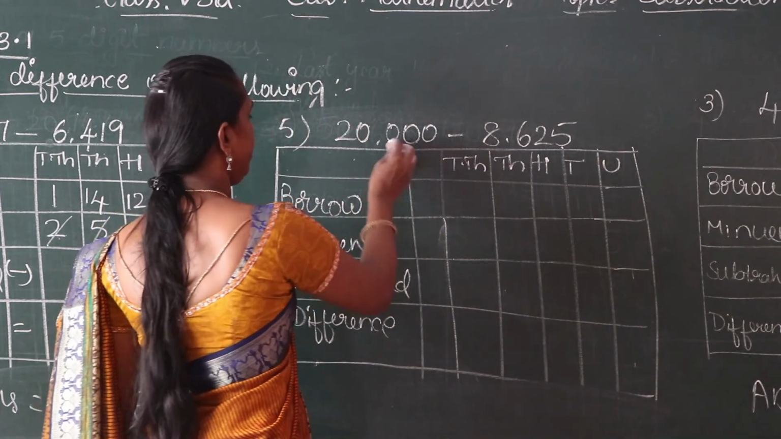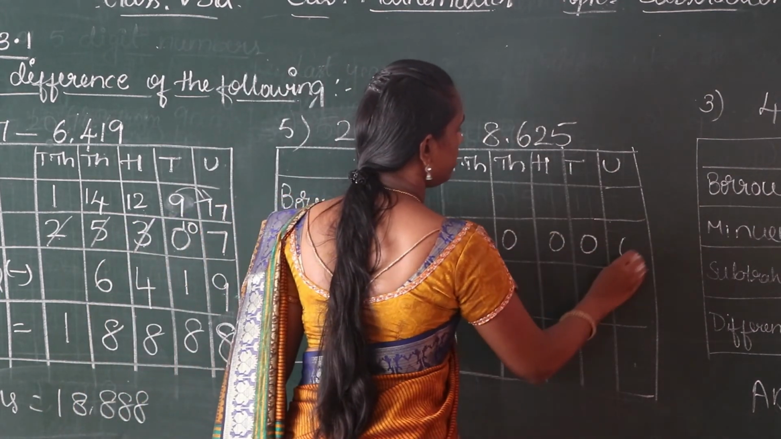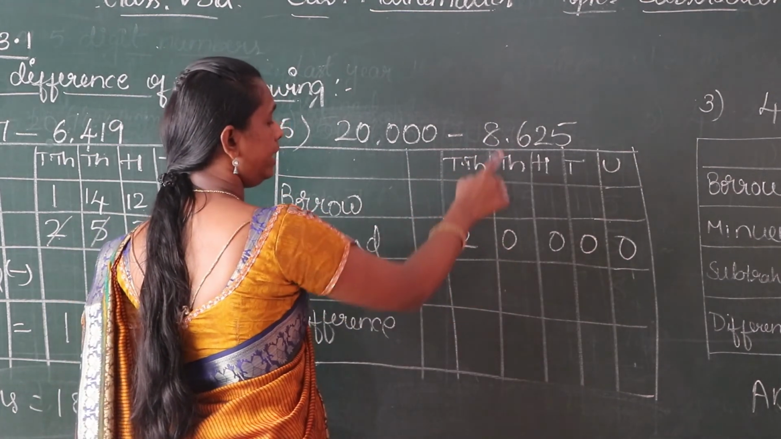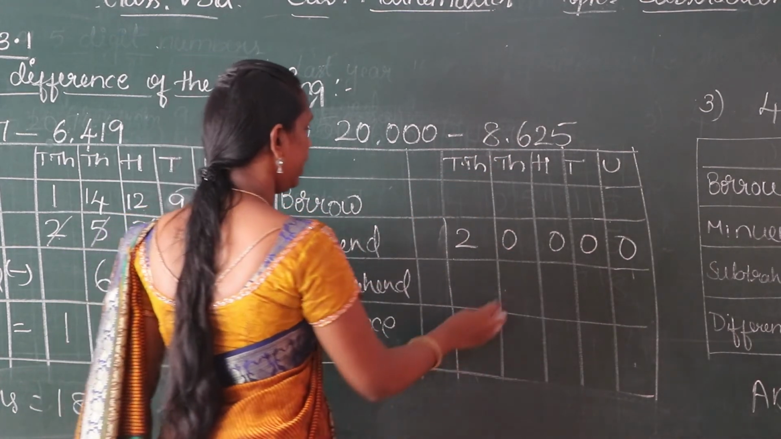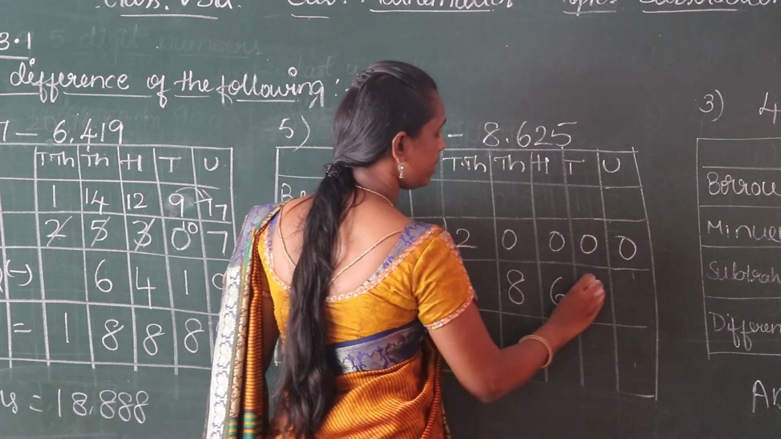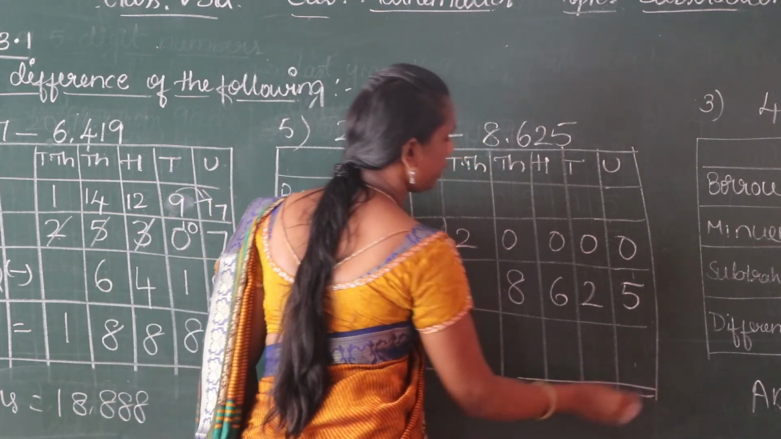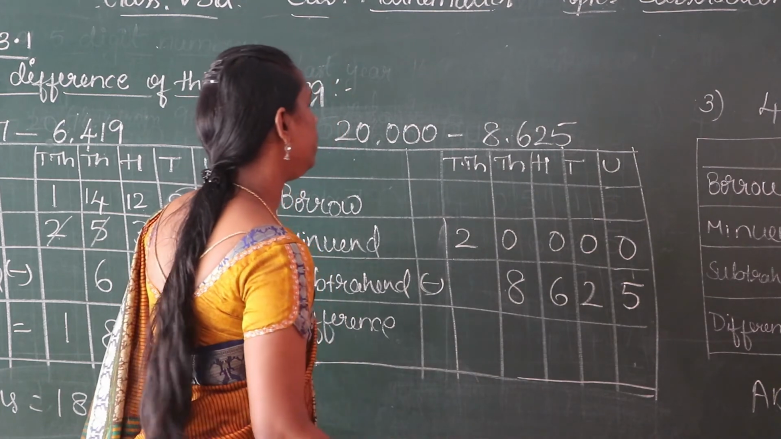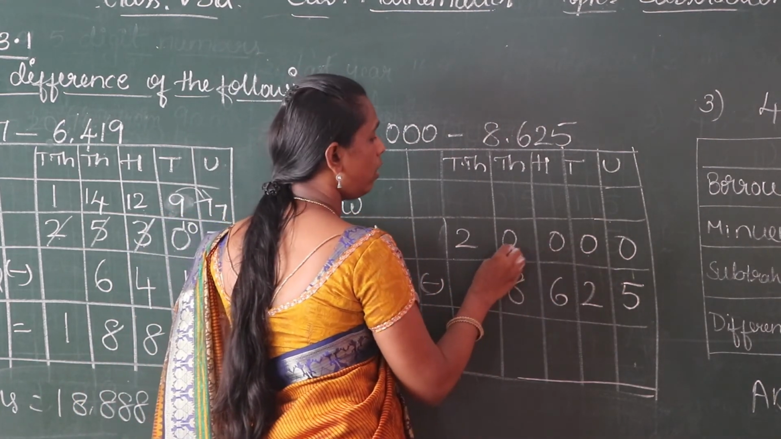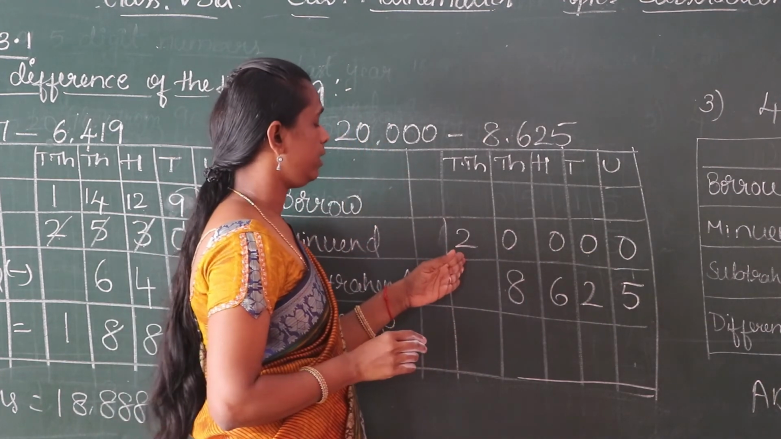Next, write down minuend. 20,000. Here 8 is in the 1,000 place. Write down 8 in the 1,000 place. Subtrahend 8,000 minus 8,625. Here in units, tens, hundreds, thousand place, all are 0 here. So we have to take borrow from the 10,000 place.